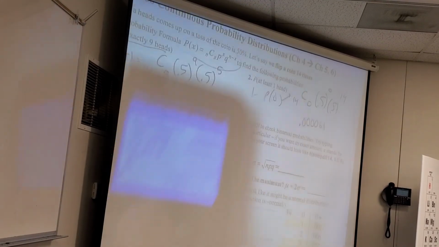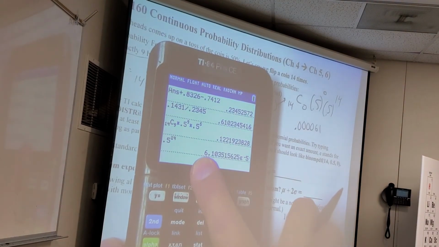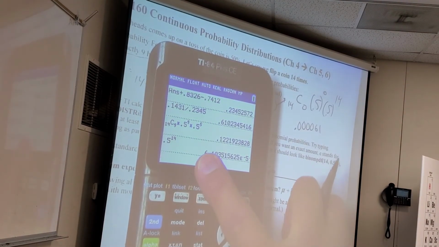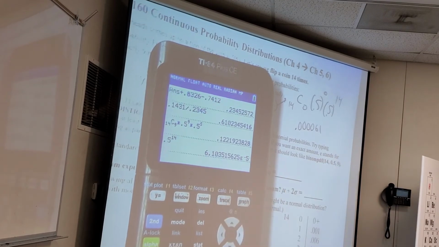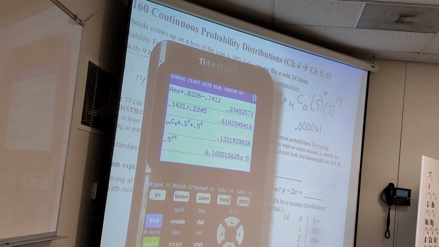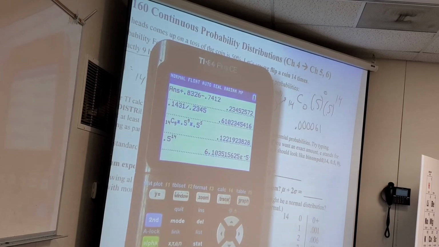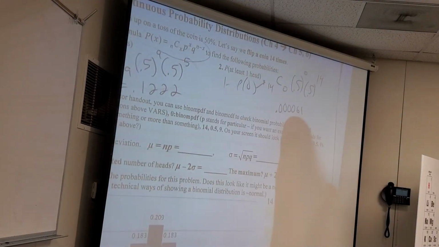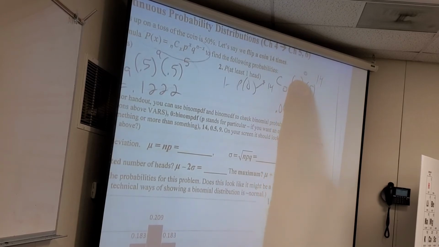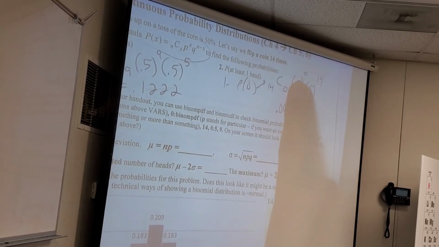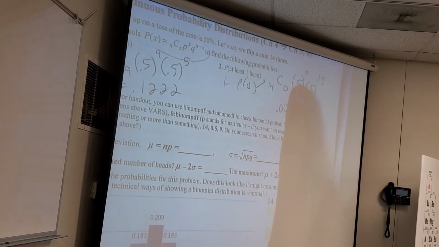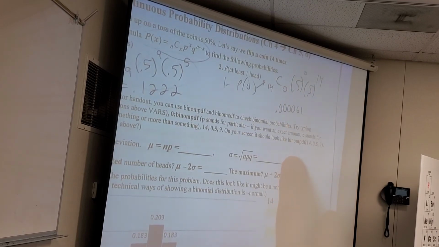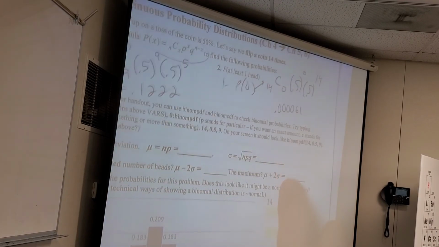So yeah, you get this weird thing. Please don't put 6. That means there's a 600% chance. That's going to really freak me out. It should be a really small chance that I get no heads, right? If I flipped a coin 14 times and got nothing but tails, I'm going to go, huh? Who did something to you? That would be evidence that it's been tampered with. Would it be proof?